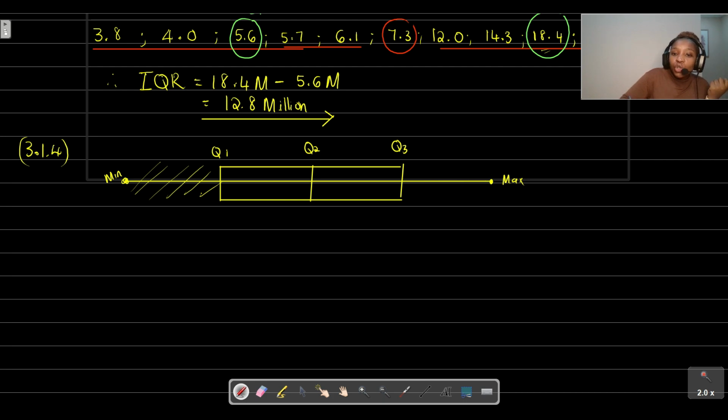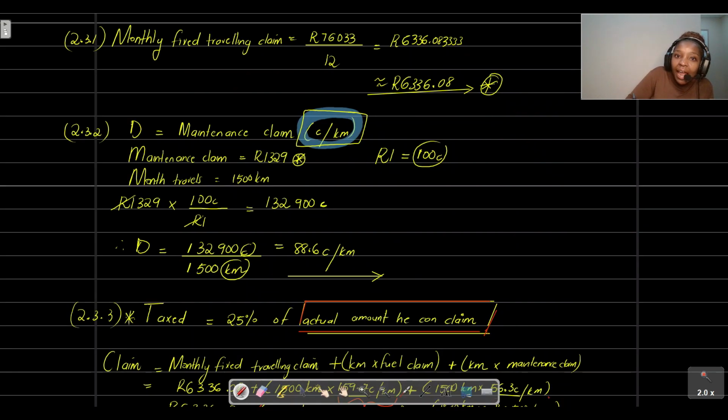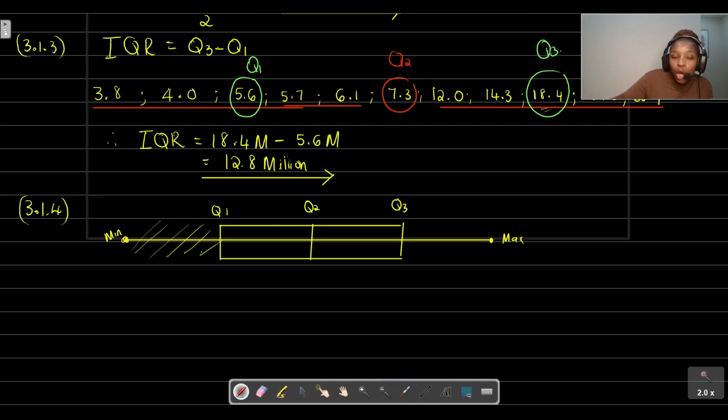Now to answer this question, for us to determine which country would represent the bottom 25%, we first need the Q1 that we've calculated. We saw that the Q1 was equal to 5.6 million. So 25% of the top coffee producing countries only produce 5.6 million of coffee.